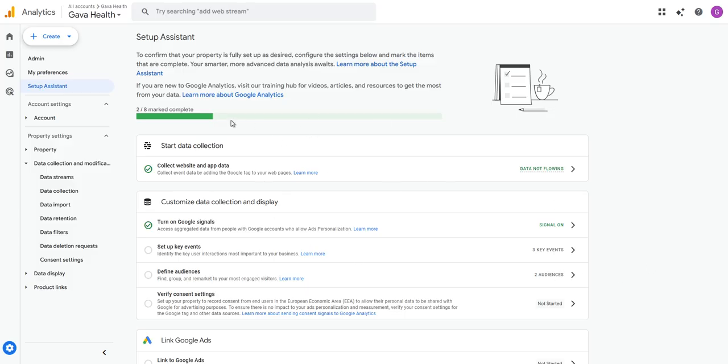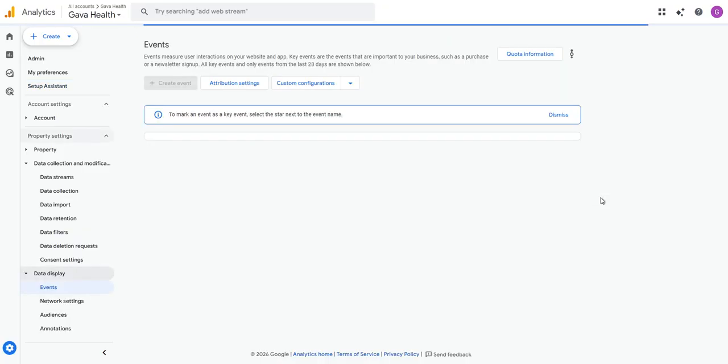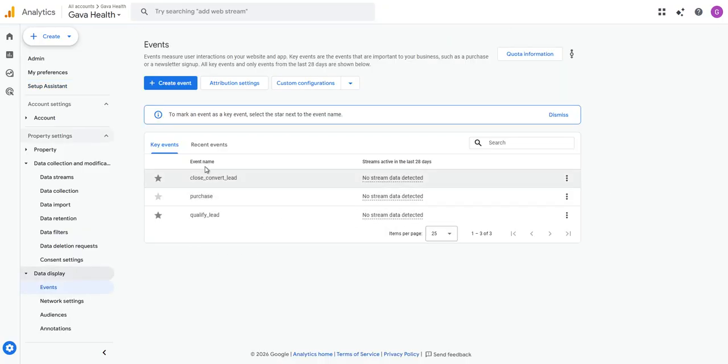So usually it's about 6 or 7 that are going to be complete, depending on the setup and configuration that you're actually going to be doing, all right? And then this here, setup key events. So the key events, I'm going to click and go right into it. Usually these are the key events, but we're going to customize these key events later.